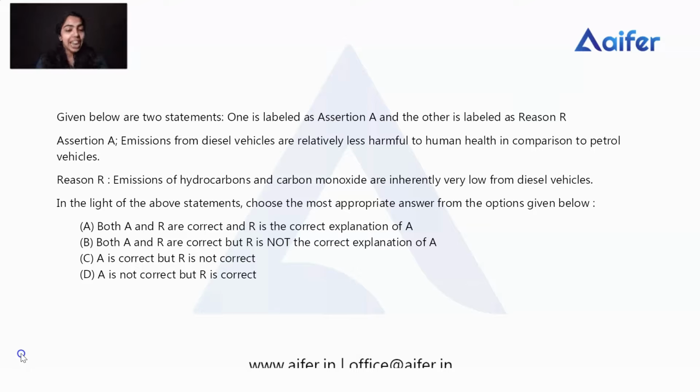Option A is both A and R are correct and R is the correct explanation of A. Option B is both A and R are correct but R is not the correct explanation of A. Option C is A is correct but R is not correct. The last option D is A is not correct but R is correct. In this type of assertion reason question, we should think a little more because we want to analyze both the assertion and reason and connect both of them.